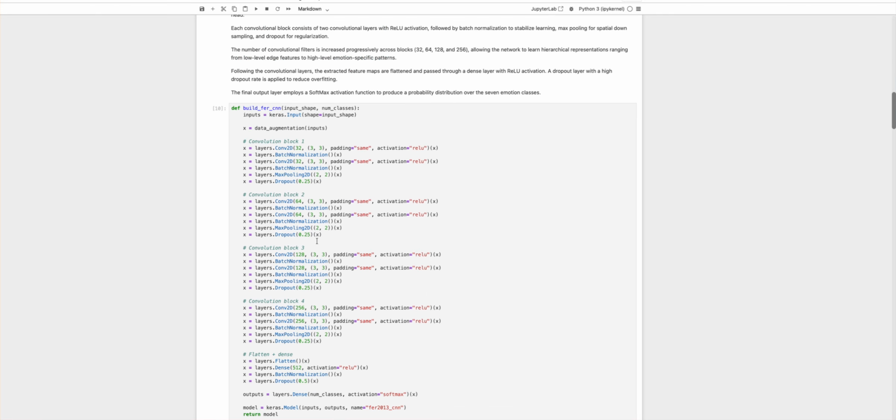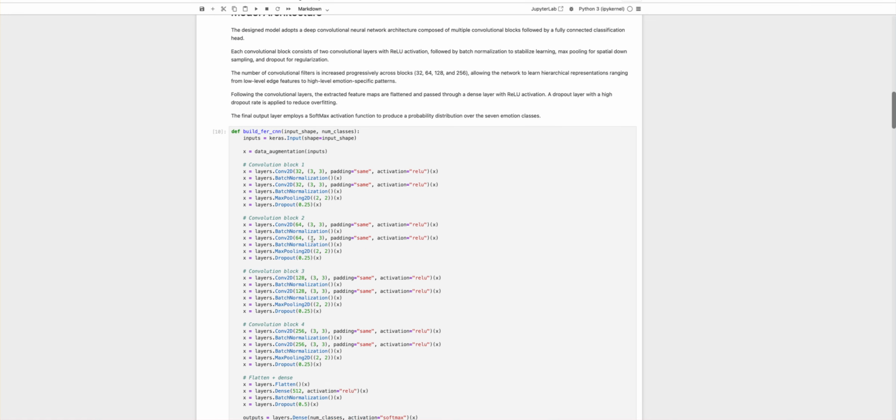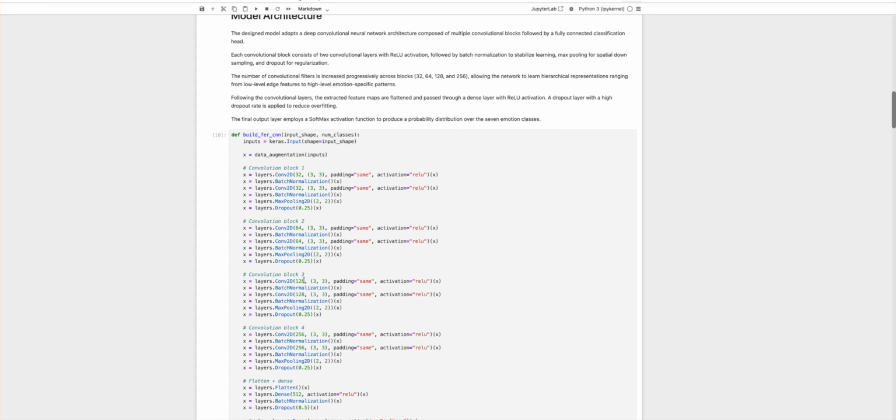We talked about the model architecture, which has four convolution blocks with flattened and dense layers. The convolutional blocks have multiple convolution layers.